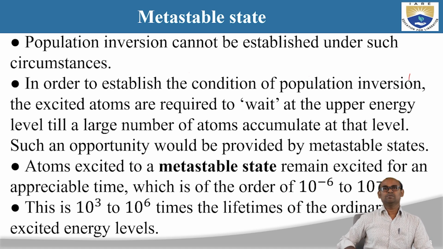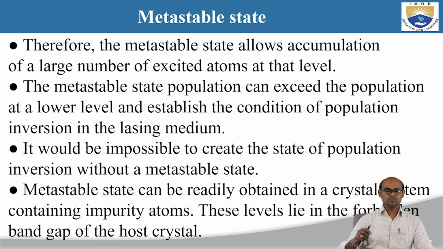How are we going to create this metastable state, which is very important to achieve the population inversion condition? The metastable state allows accumulation of a large number of excited atoms at that level. The metastable state population can exceed the population at a lower level and establish population inversion in the lasing medium. Because the lifetime of atoms in the metastable state is more, we see accumulation of atoms there. E2 is a metastable state now, so there will be more atoms compared to the ground state, and we achieve the population inversion condition.